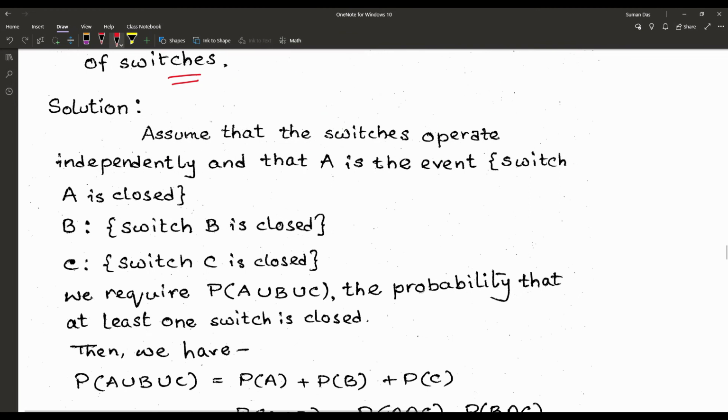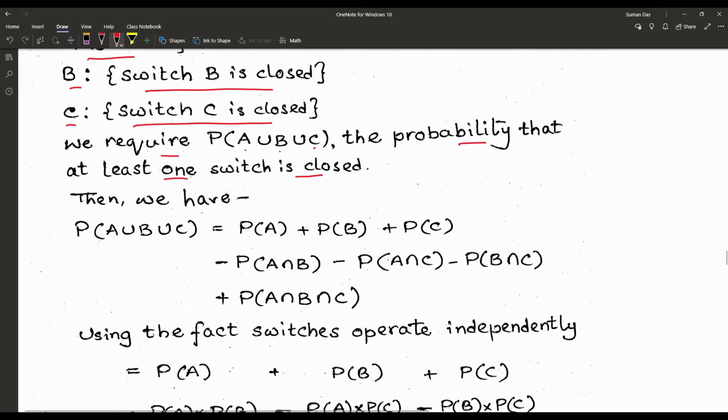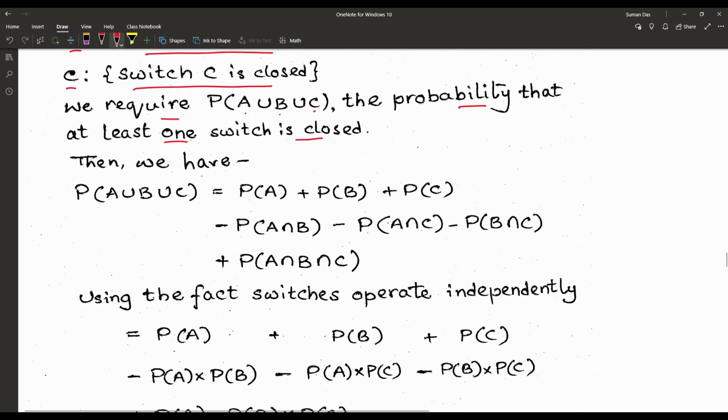So we are assuming the switches operate independently, and A is the event switch A is closed, B is switch B is closed, C is switch C is closed. We require A or B or C, the probability that at least one switch is closed.